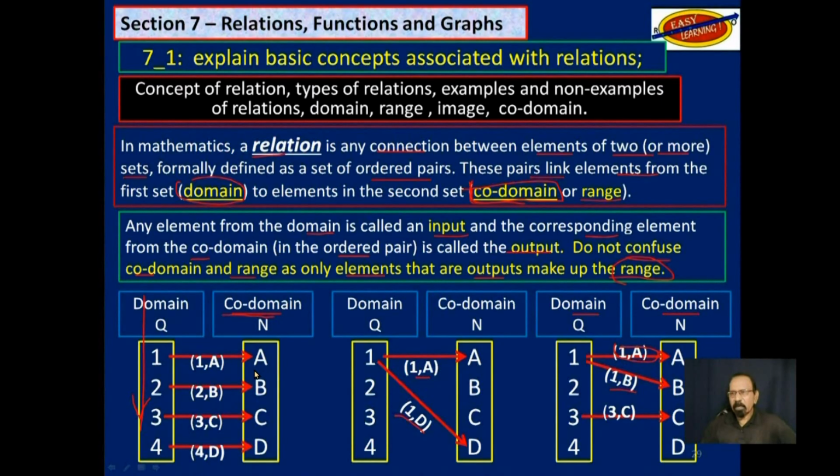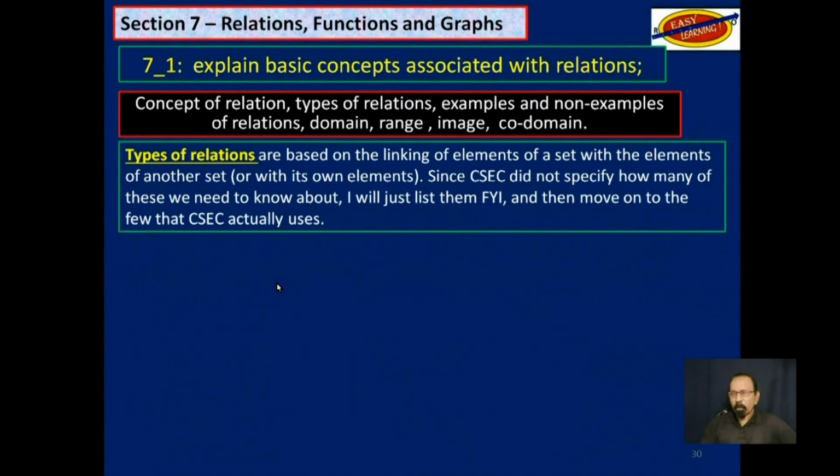Now, only those elements chosen or linked in the codomain would be range, as we shall see shortly. But before we get to that, let's talk about types of relations. These are based on the linking of elements of a set with elements of another set, or with its own elements. Now, since CSEC did not specify how many of these we need to know about, I will just list them for your information and then move on to the few that CSEC actually uses.